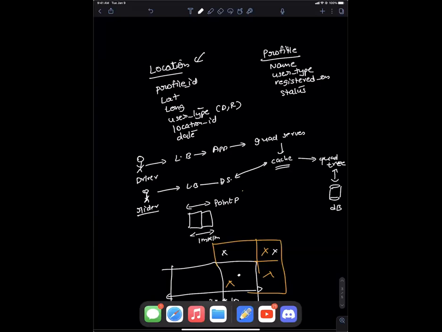Right, but if the driver is at a location that is not close to me, and if I move a certain distance I can get more drivers, then without keeping track of where the rider is, I will not be able to suggest that you move 10 feet or move to this point, where there are more drivers.